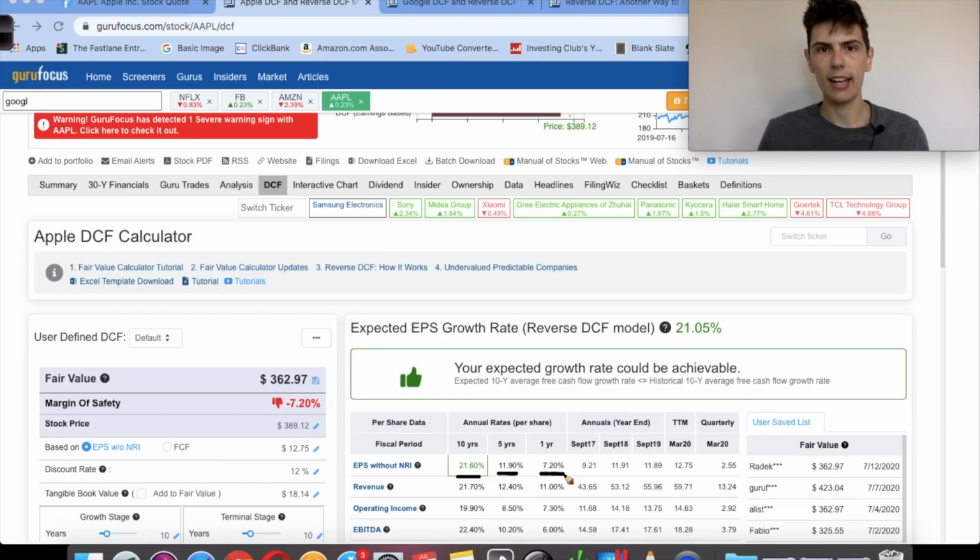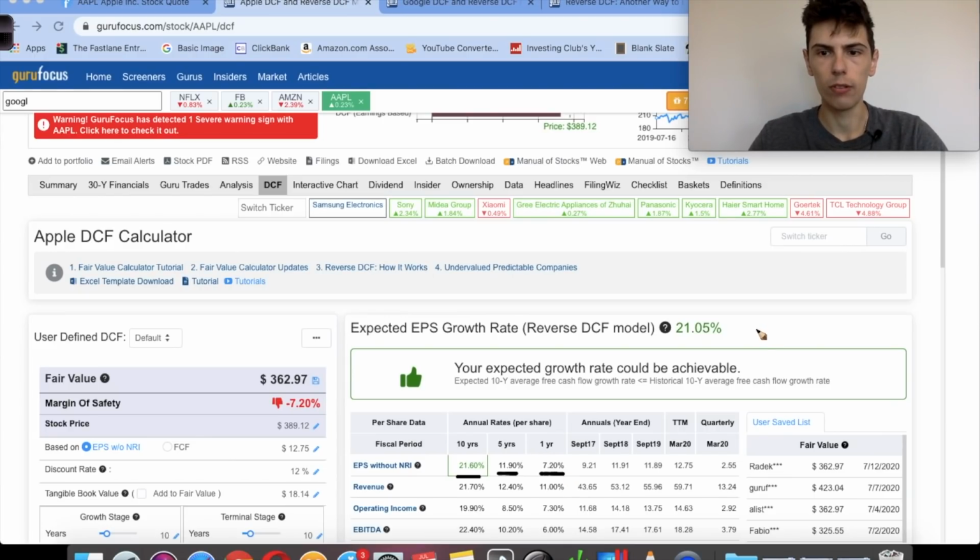So in my opinion, can Apple grow at 21% a year? My answer is probably not, because they're already such a massive company. For a company that's over $1.5 trillion to be still growing at over 20% a year just seems pretty unrealistic to me. You know, back 10 years ago, they were a much smaller company, so I think it was a lot easier to grow at these fast rates back then than it is right now.